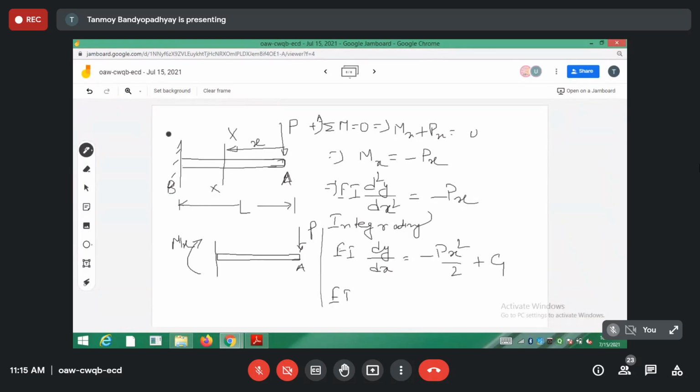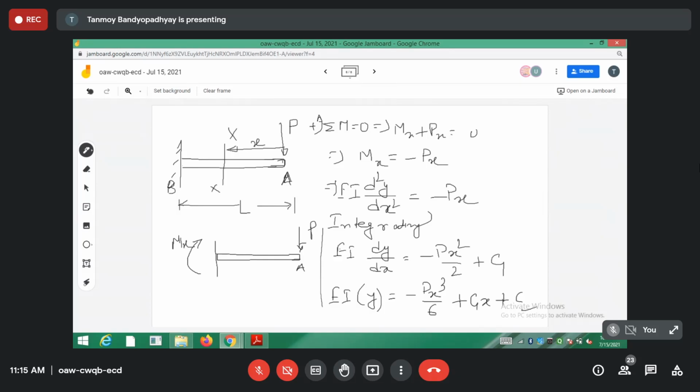Integrating again, I should be getting EI y is equal to minus P x cube by 6, this is 3 into 2, 6, plus C1 x plus C2.